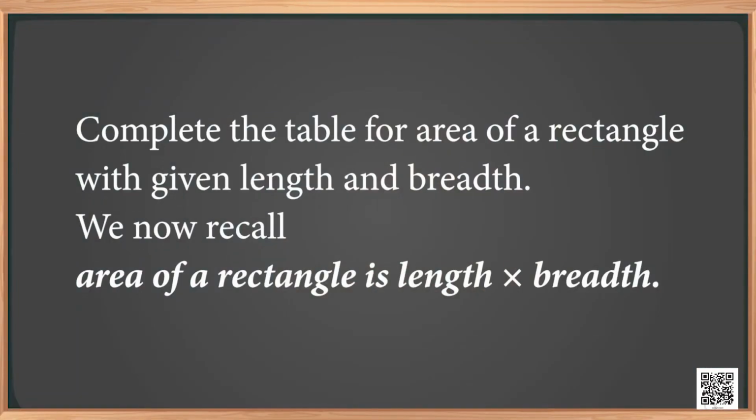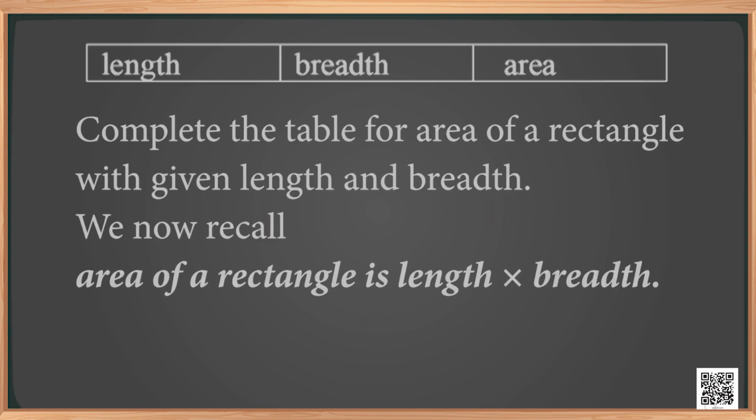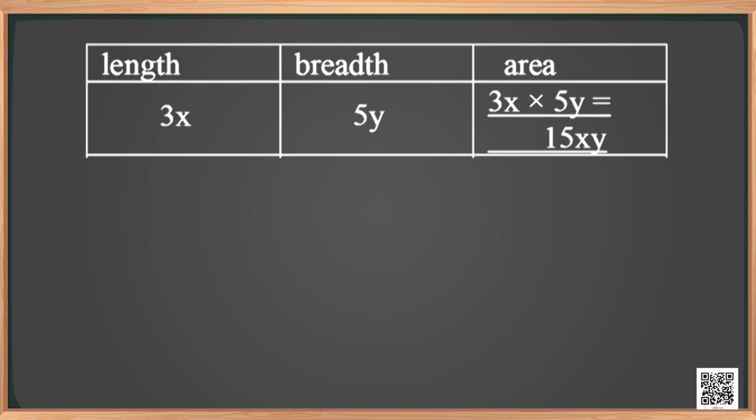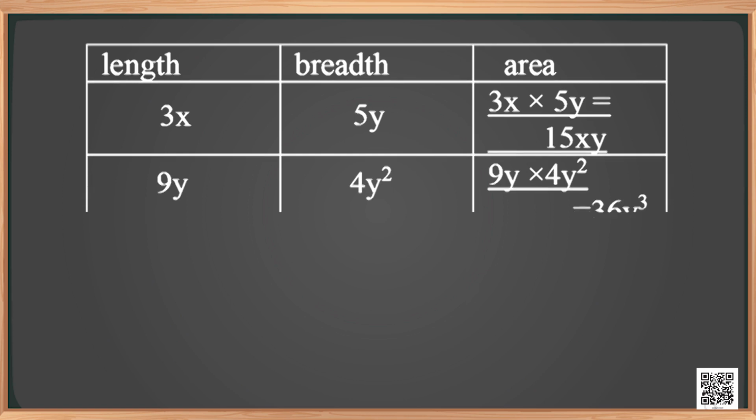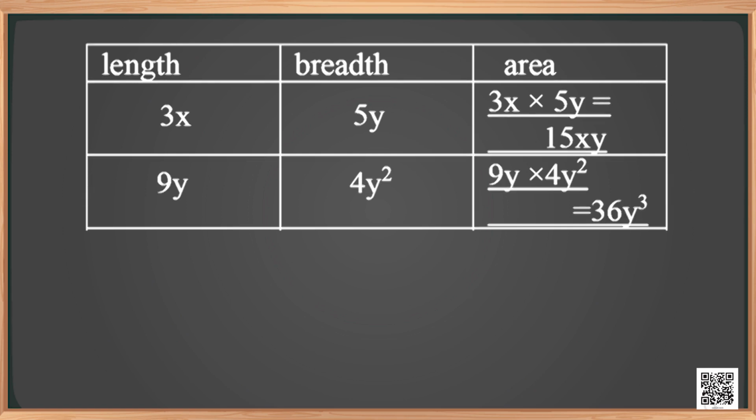Let us see one more example. Complete the table for area of a rectangle with given length and breadth. We now recall area of the rectangle is length into breadth. In the first case, area of the rectangle is equal to 3x into 5y, that is equal to 15xy. Whereas in the second case, area of the rectangle is equal to 9y into 4y square, which is equal to 36y cube.